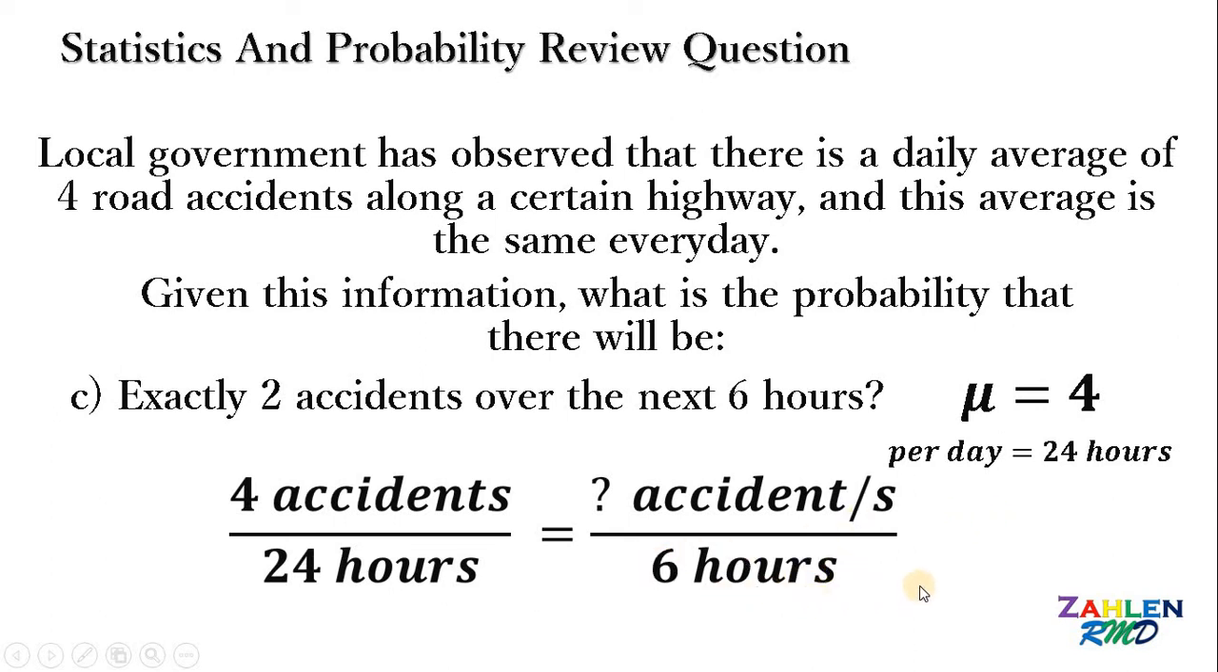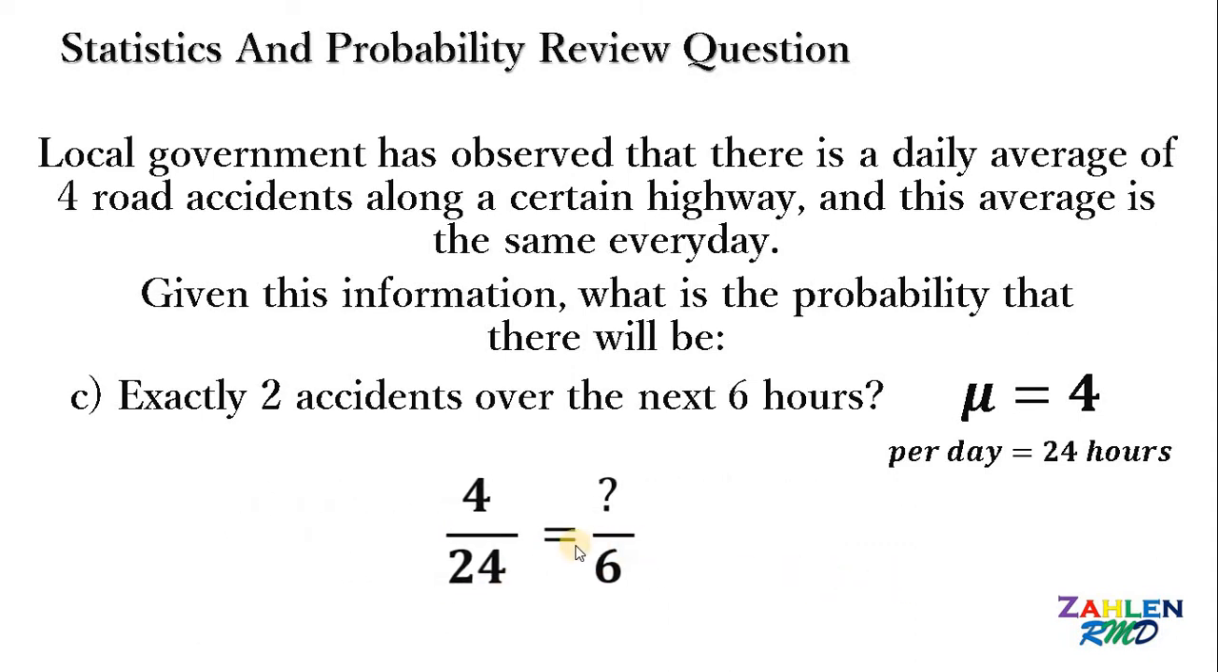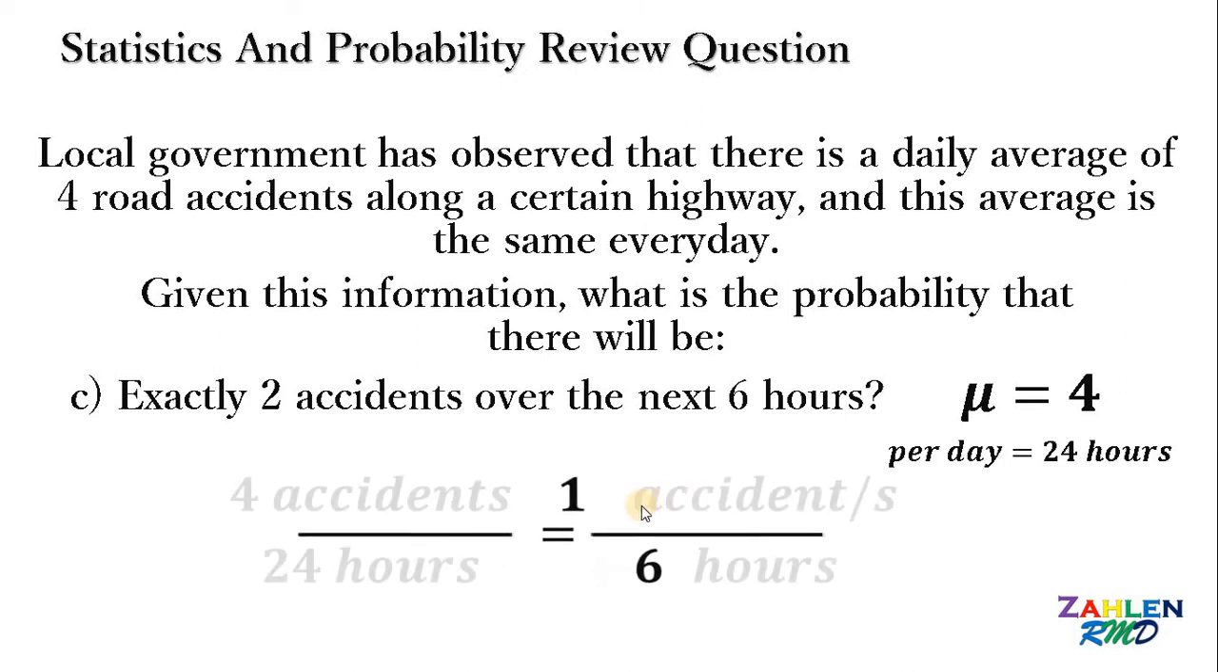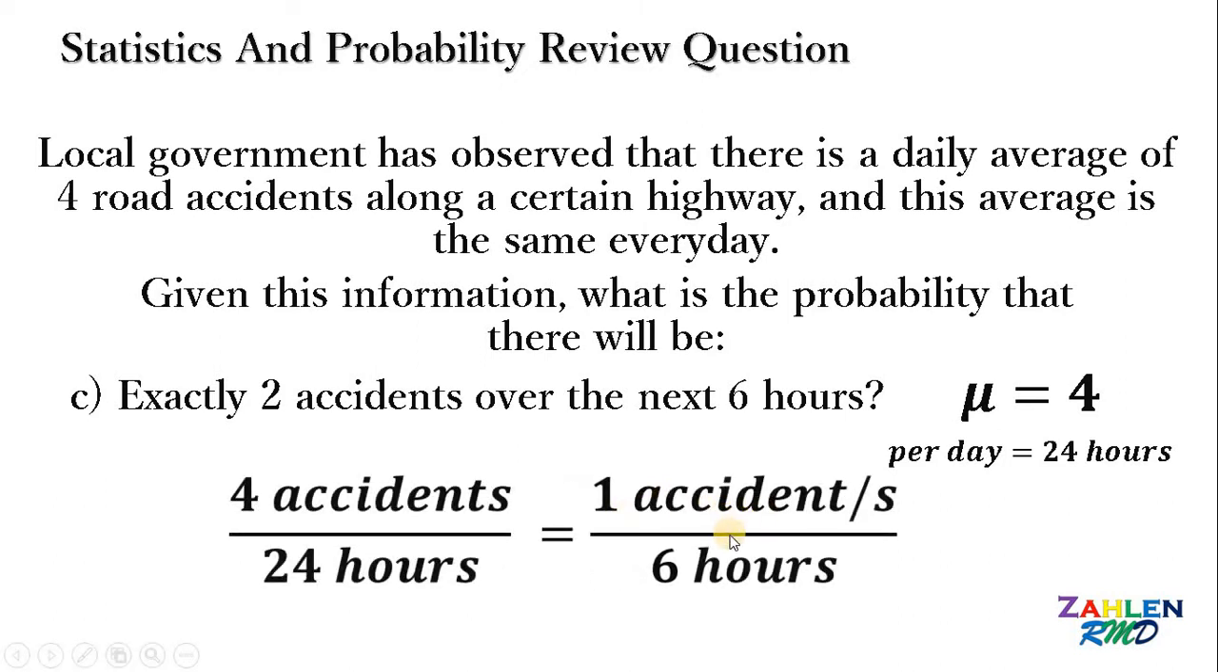That's the given. And we want how many accidents in every 6 hours. So we have a proportion here. Now, we want to solve for this question mark. How many accidents are there on average every 6 hours? So we have 4 over 24 must be equivalent to question mark over 6. But we know 4 over 24 is just 1 over 6. Therefore, this question mark is simply 1. It follows that we have 1 accident in every 6 hours on average. Therefore, this mu now becomes 1, because we're talking about the next 6 hours.